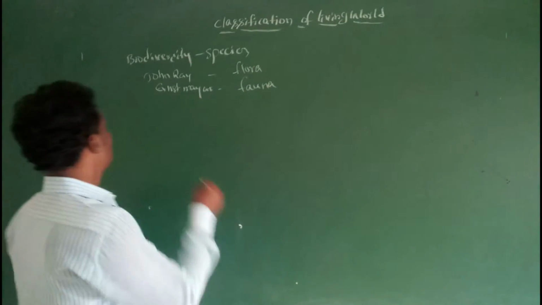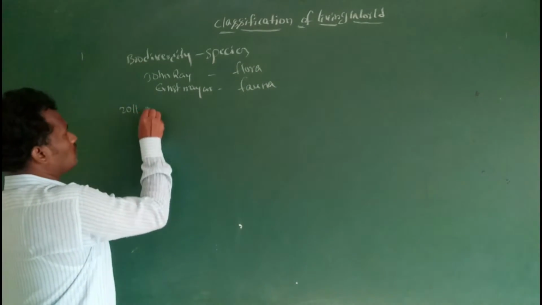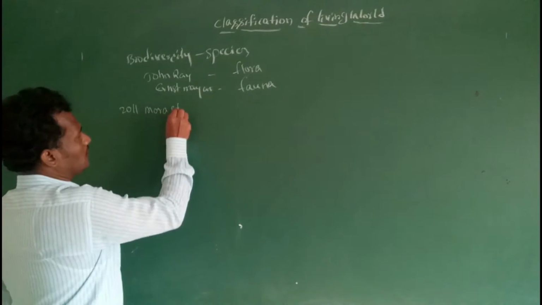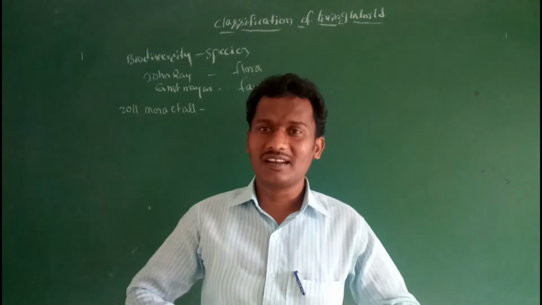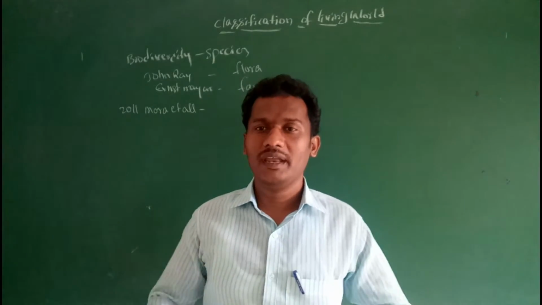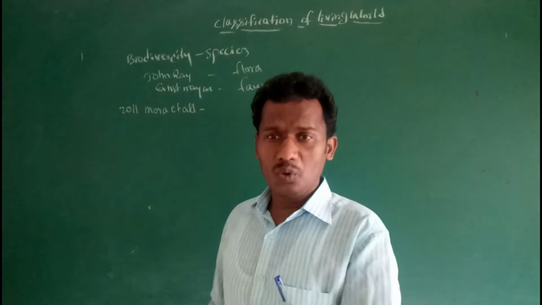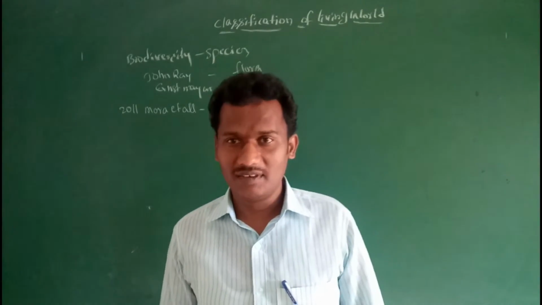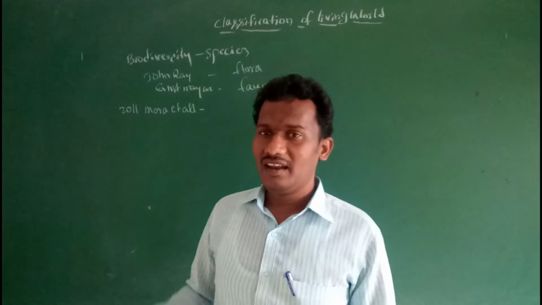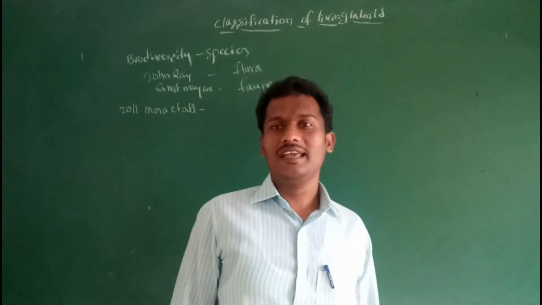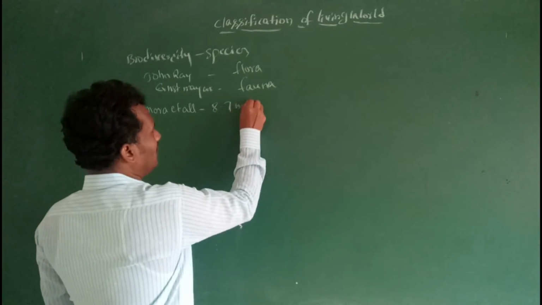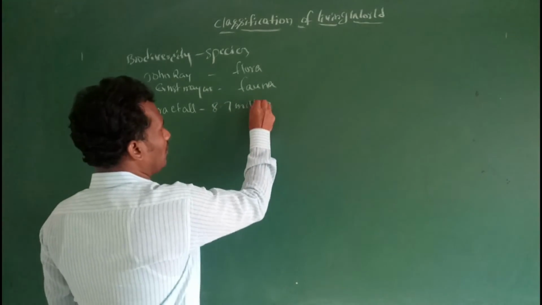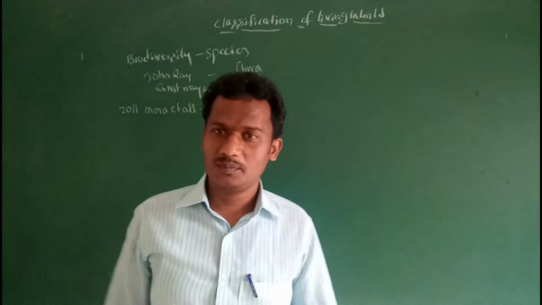Then in the year 2011, Mora et al., Mora and his associates, tried to estimate how many species are present in the biosphere or biodiversity. According to their estimation, our biodiversity has approximately 8.7 million species.